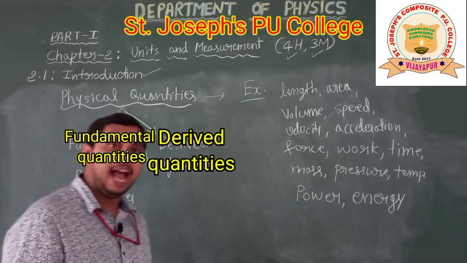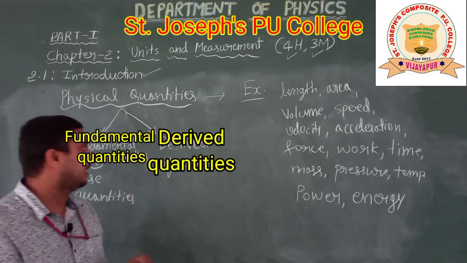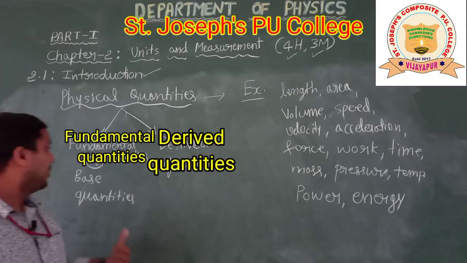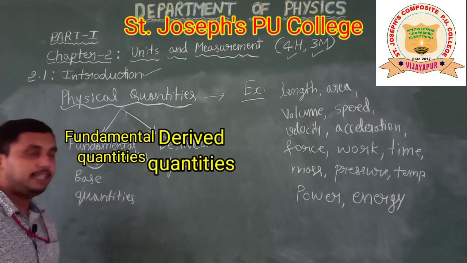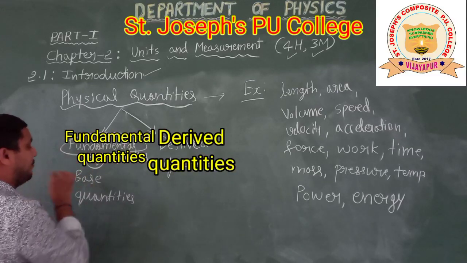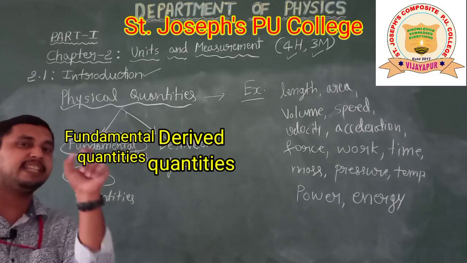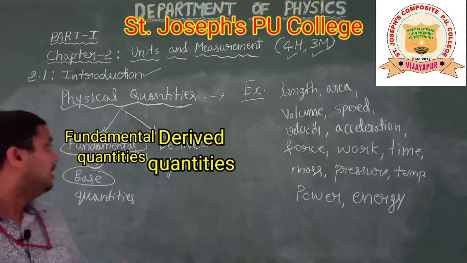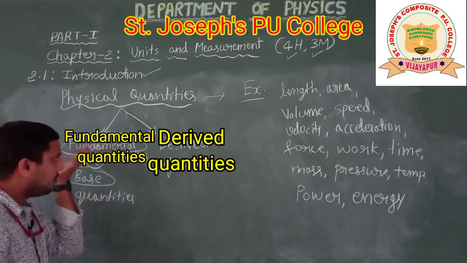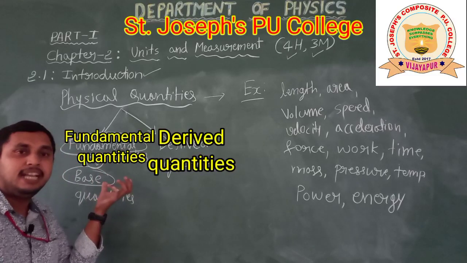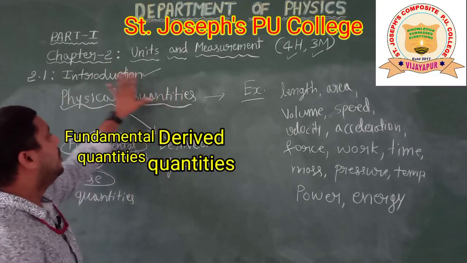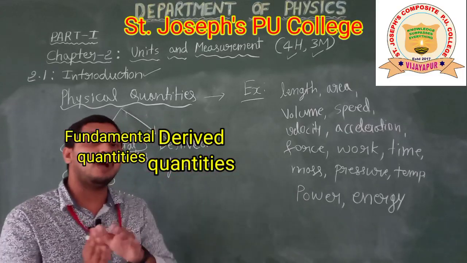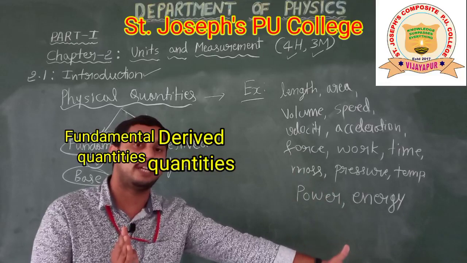So before identifying that, we will see what a fundamental quantity is and what a derived quantity is. The first thing, fundamental quantity: the meaning itself tells us fundamental, base, the basic things, initially required. So a fundamental quantity is any physical quantity which cannot be expressed in terms of other physical quantities.